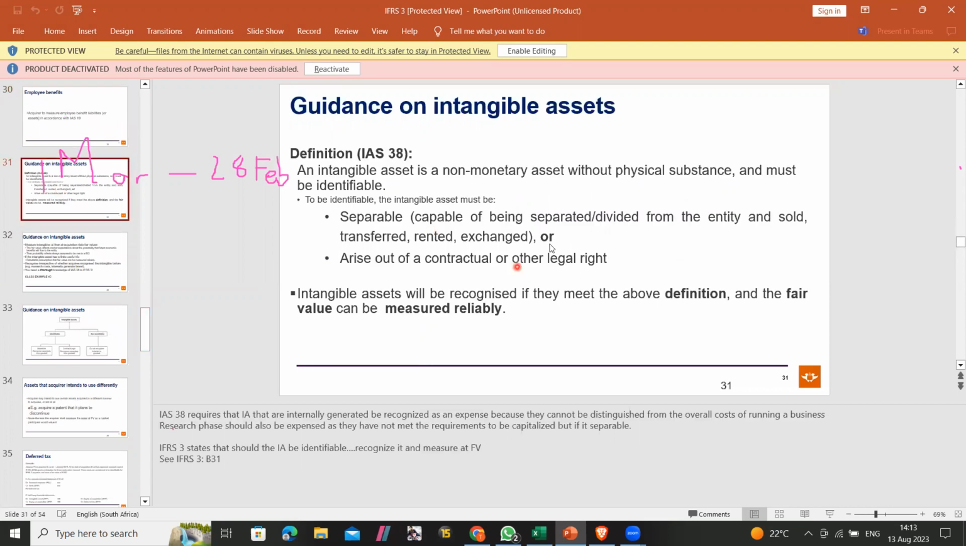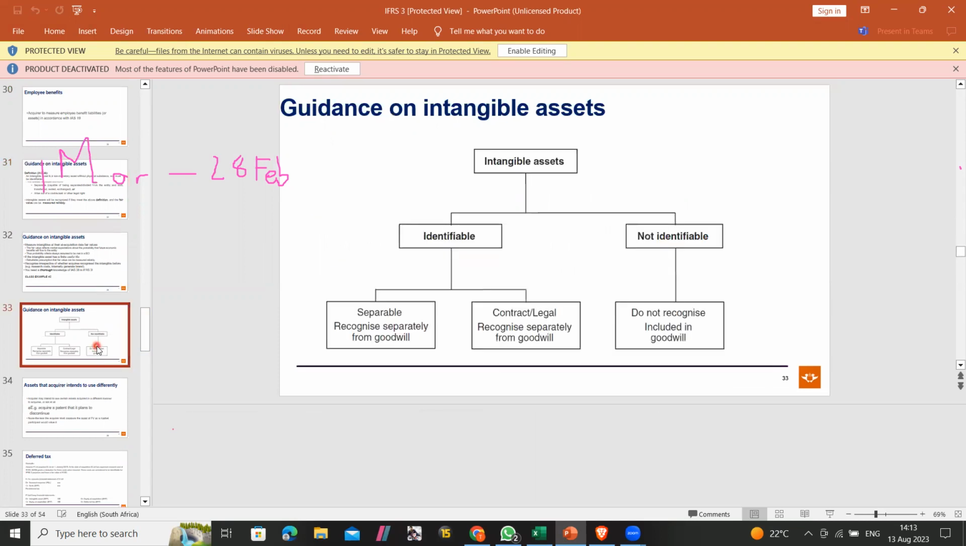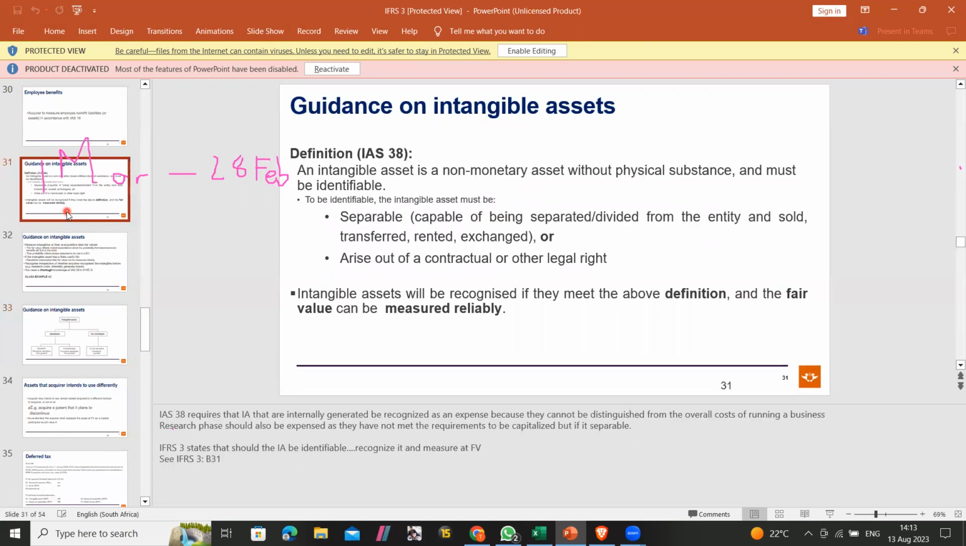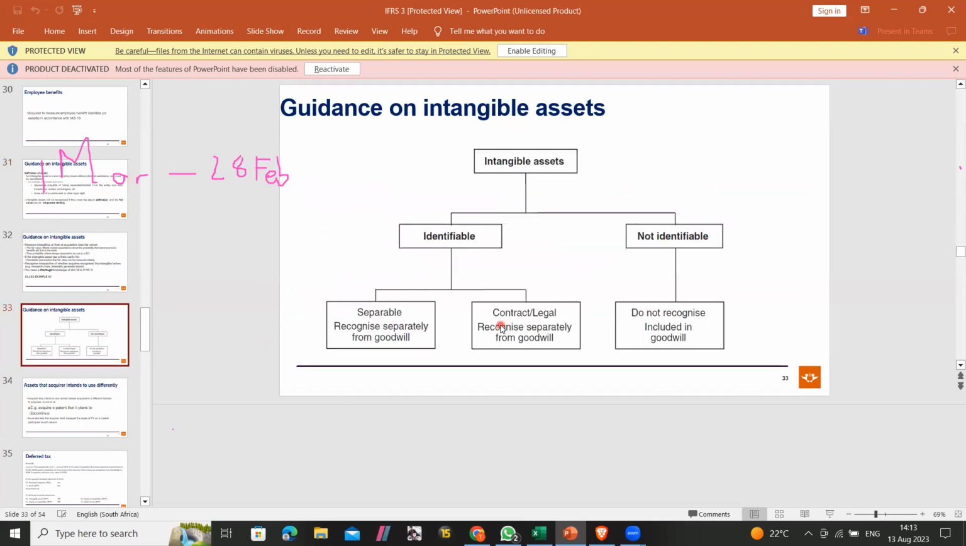And then for intangible assets, it has to be identifiable. That's the first thing. And it must also be reliably measurable. So identifiable, what does it mean? It means that it is separable, or it arises from a contract or a legal obligation.